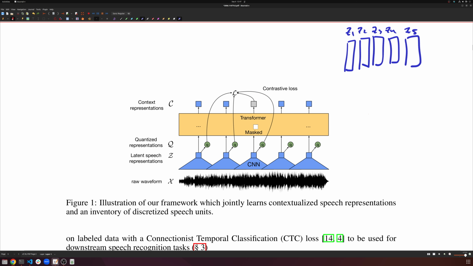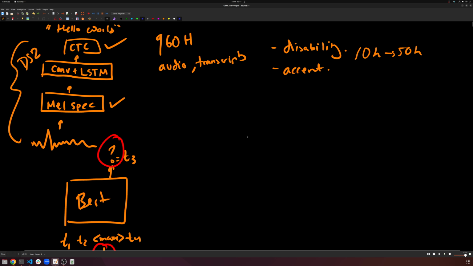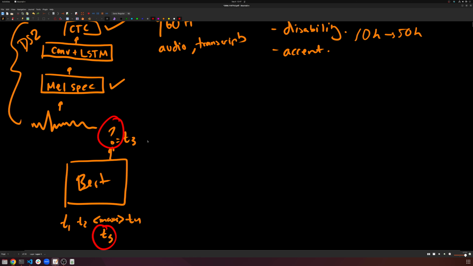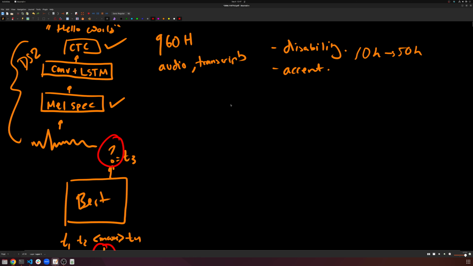So let's talk about what makes it unique that it's jointly trained, because this whole process used to actually be a two-step process. So let's do it this way. Our goal is to create some discrete representations of audio, right? Just like how in text we have discrete tokens, we want to have discrete representations of our audio. So we need to train something known as a speech, or audio, tokenizer, right?